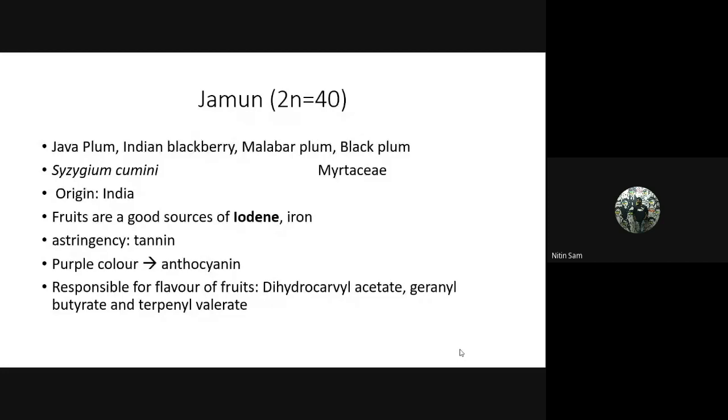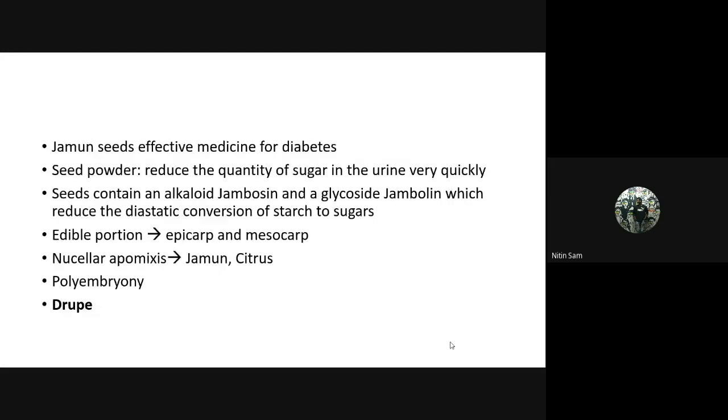Fruits are a good source of iodine. Please note this point: the richest source of iodine in fruit is jamun. In vegetables, it is present in okra and onion, but in case of fruit, iodine is present in jamun. Its astringency is due to tannin. Purple color is due to anthocyanin. These are the flavors responsible for the jamun.